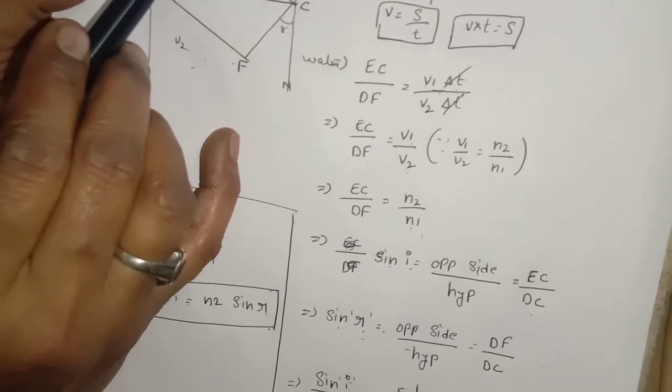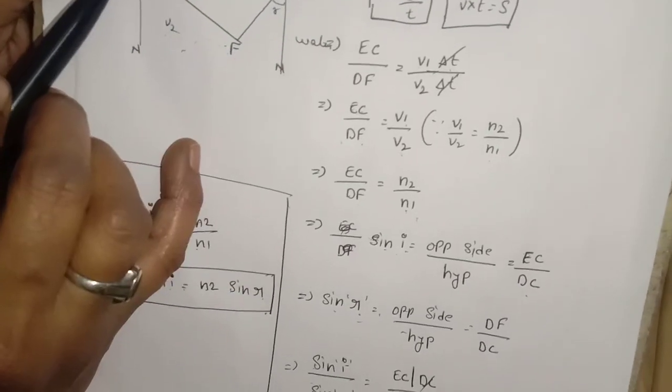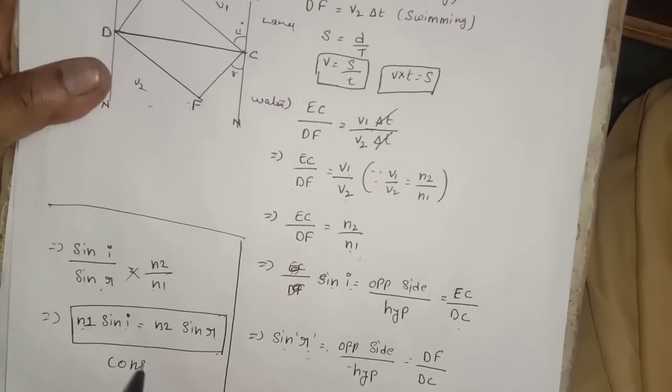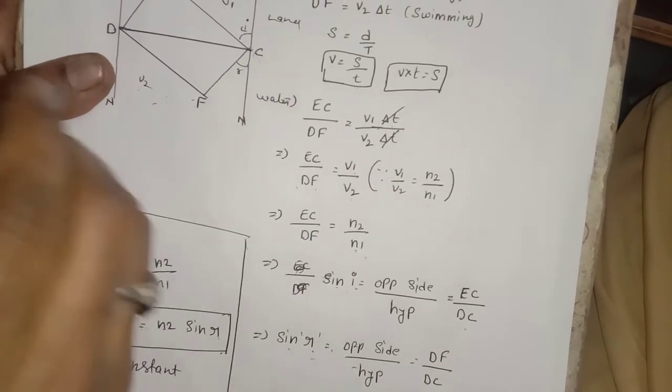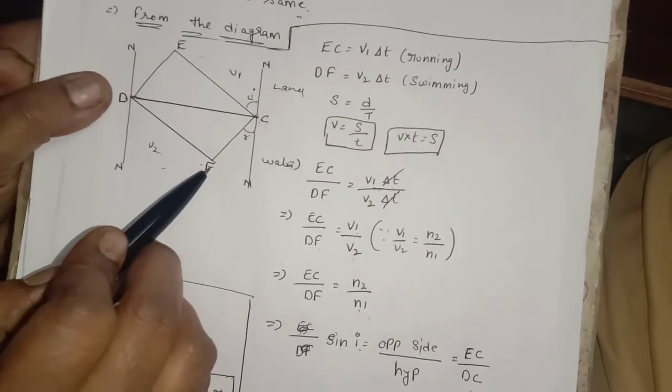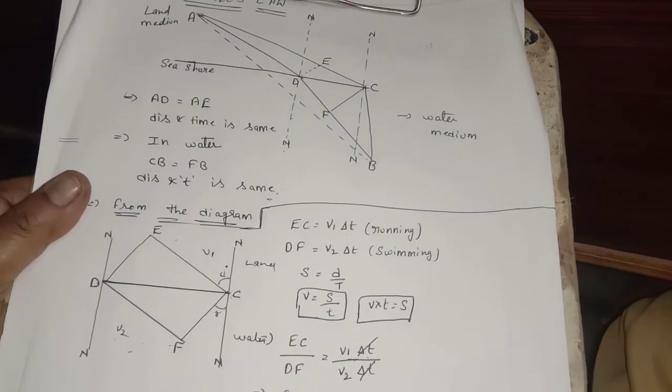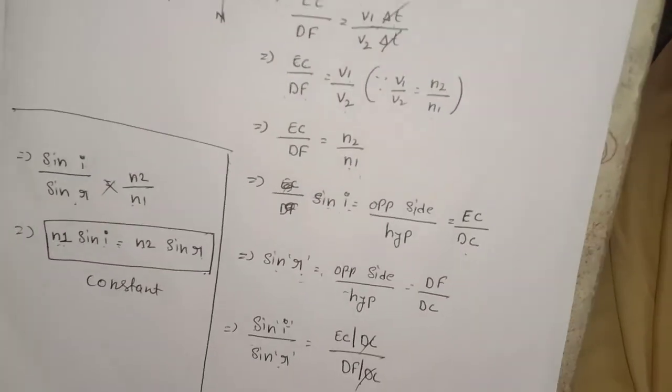Either he will travel from E to C or D to F. Both are same. So this is nothing but constant. So either way, if we go from this place, either from this path, anyway if we go, the time will be the same. So that is nothing but Snell's law.